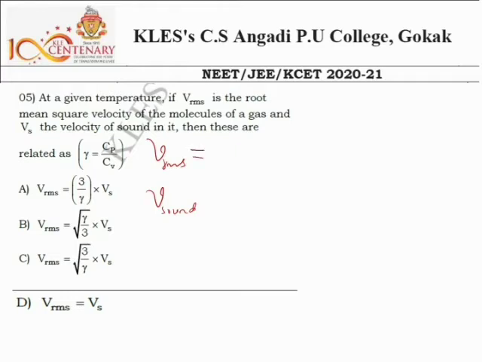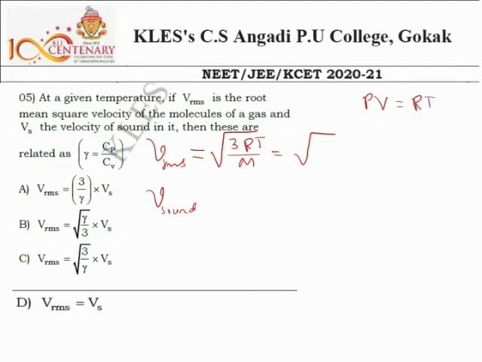We can write Vrms is equal to root of 3RT divided by M. Is it right? Okay. So we know the ideal gas equation PV is equal to nRT. For 1 mole I can write PV is equal to RT.